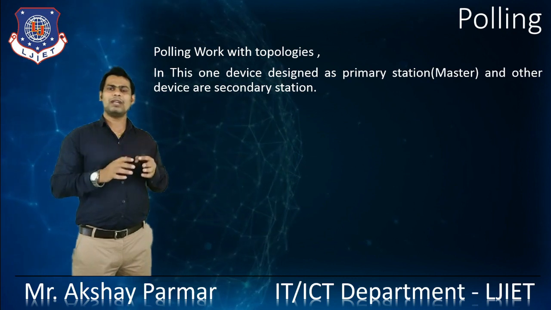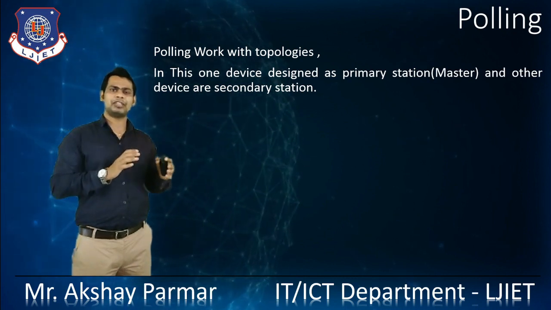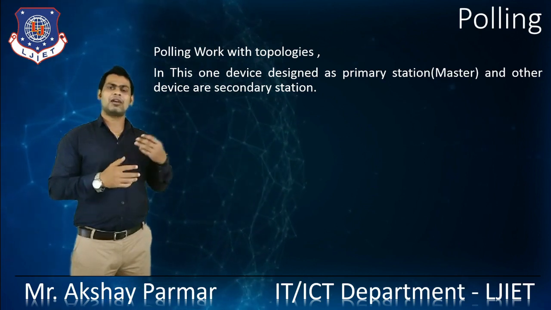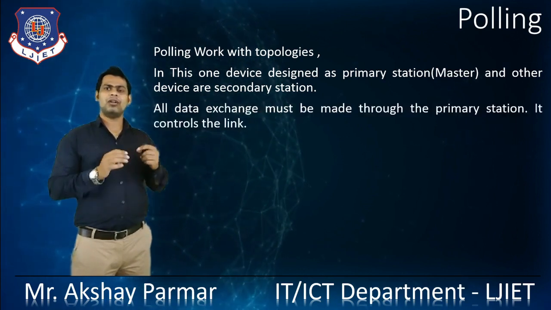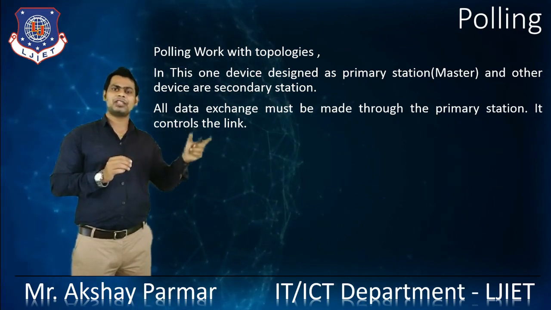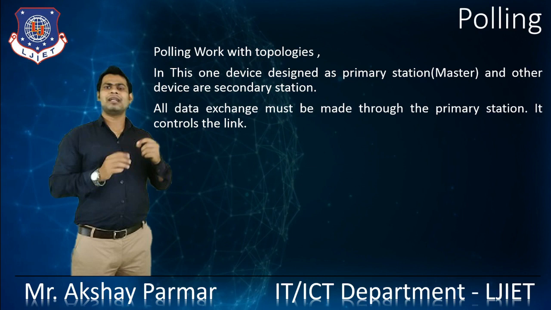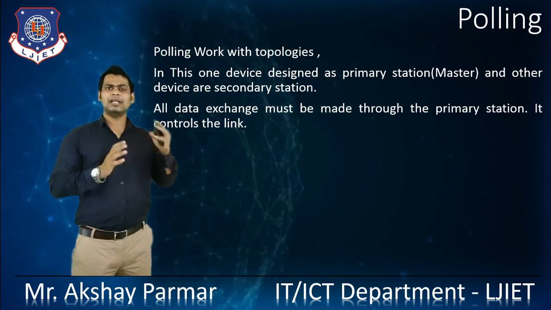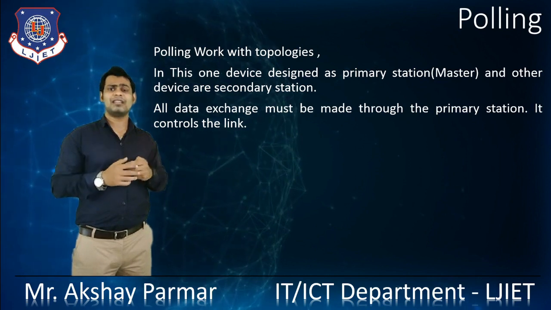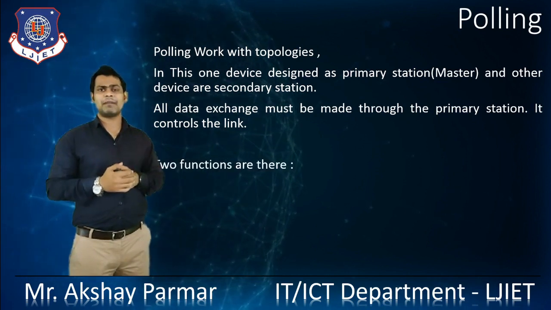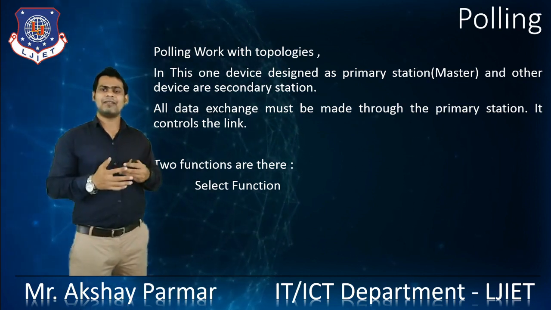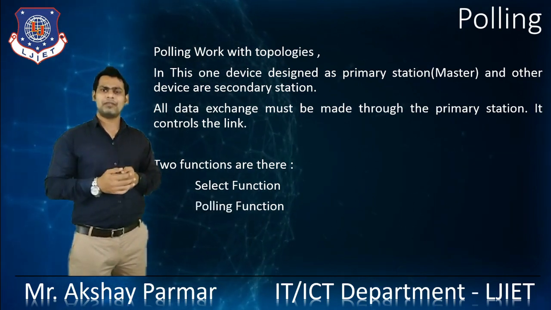In this, one device is designated as the primary station or master, and the other devices are secondary stations or slave stations. All data transmissions must be made through the primary station, the master node. It controls the link. Two functions are mainly used with polling: the first is the select function, and the second is the polling function.